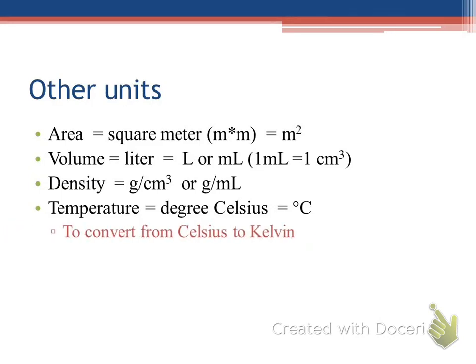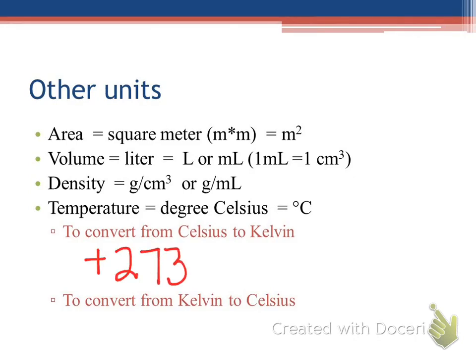Okay. Here's how you convert now from Celsius to Kelvin, and this conversion is our simplest one. We want to go from Celsius to Kelvin. We're going to add 273. That's it. So that means if I wanted to go from Kelvin to Celsius, what would I probably do?